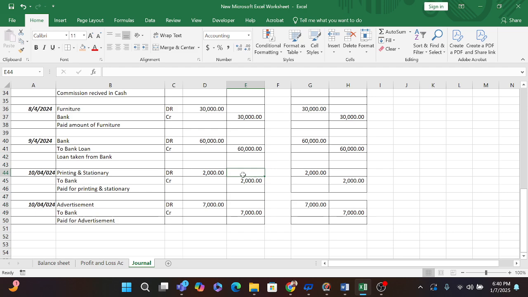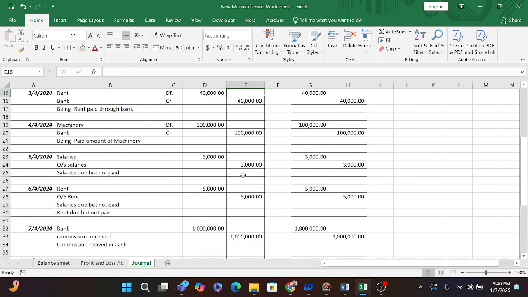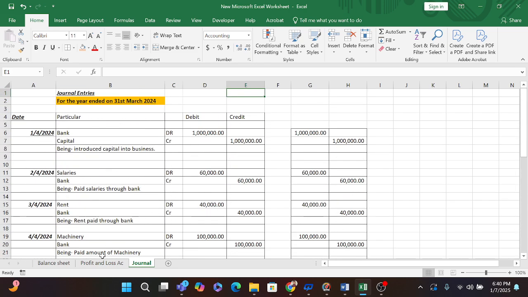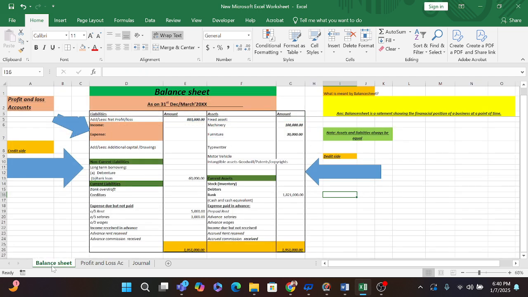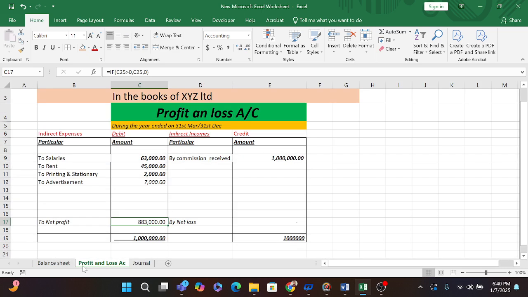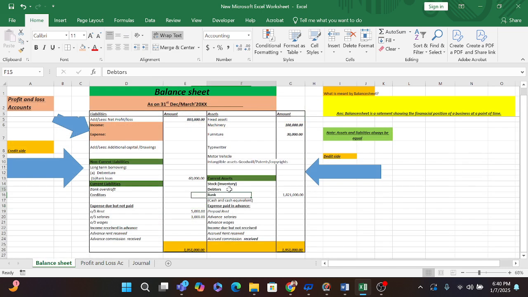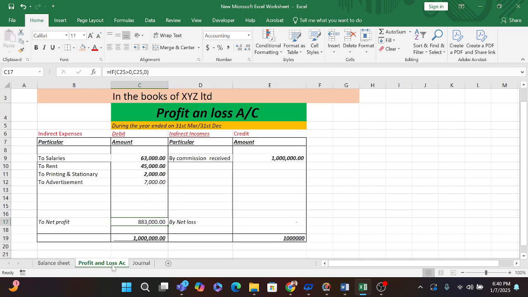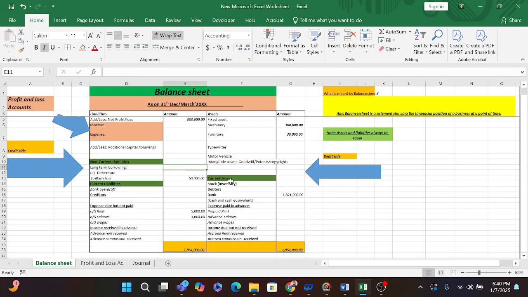I hope it will help you, and I'm just telling you how the software is working, and how the entry is showing in the profit and loss account, and also the balance sheet. I hope it will help you to understand the basic concept of journal entry, profit and loss, and also the balance sheet, and how every entry is reflecting in our books of account.